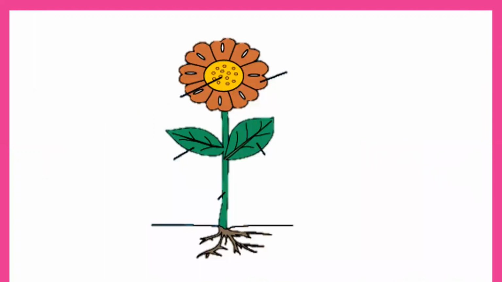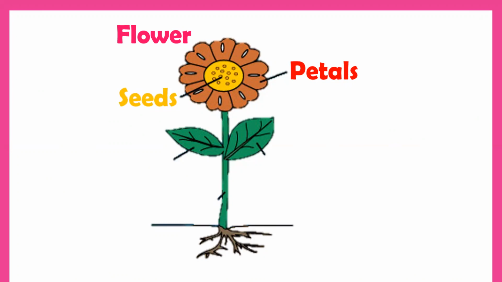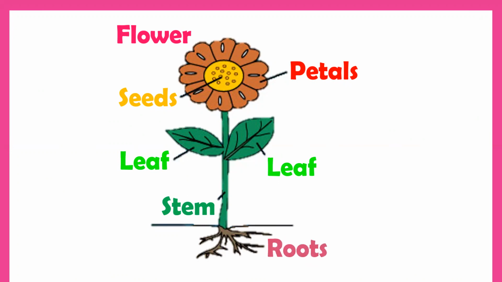Already we have discussed and we have learned, but today again we are revising. So this is a picture of a flower. These are petals. These are seeds. Then we have leaf. Then stem. And last one is roots. So these are parts of a flower.